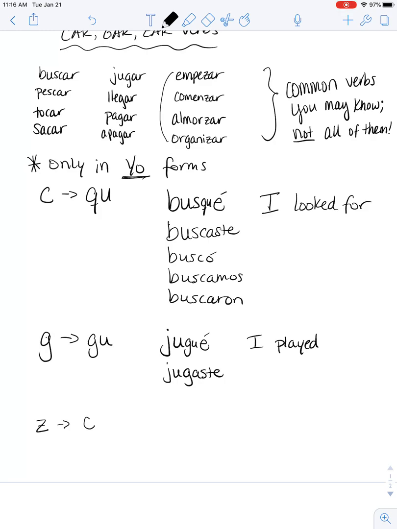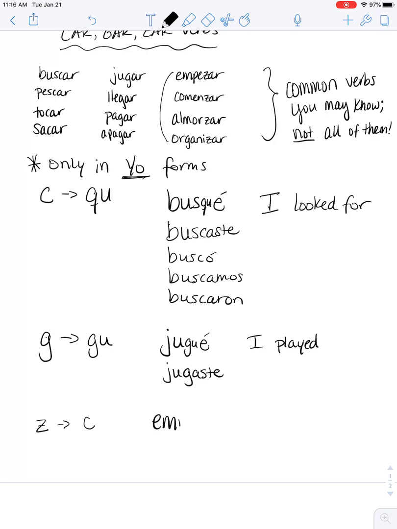You had to change the final Z to a C to then add your plural ending es: peces, lápices. This same thing happens here.